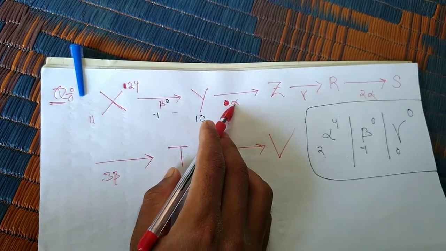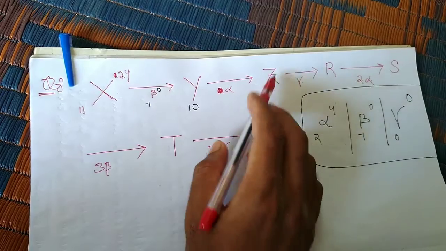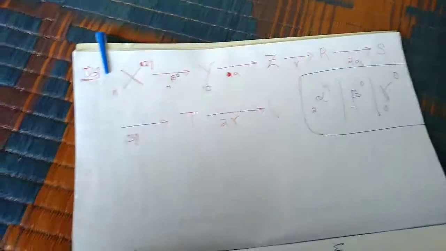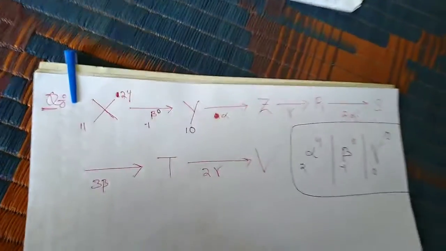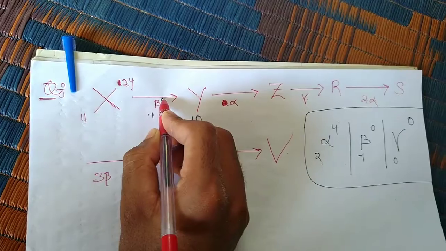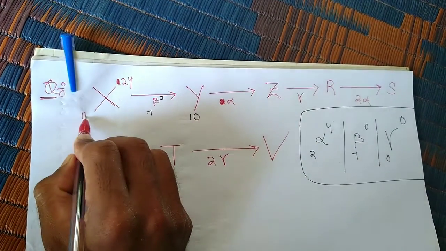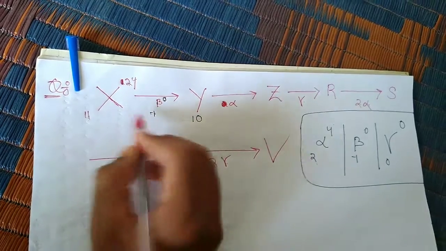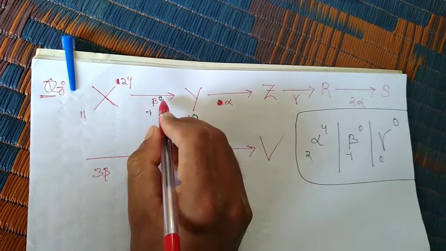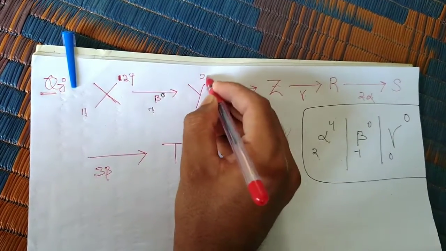Then when alpha particle is emitted, what are the atomic number and mass number? We will write now. When beta particle emitted, -1, 0, then what is the rest atomic number, mass number?